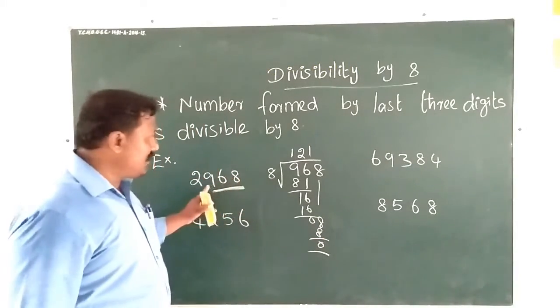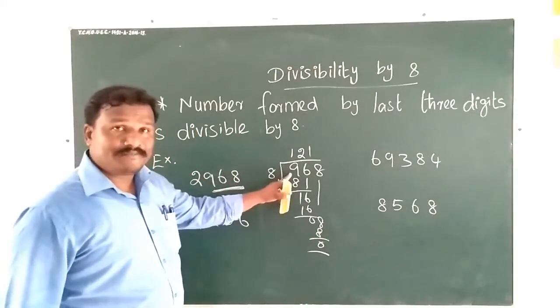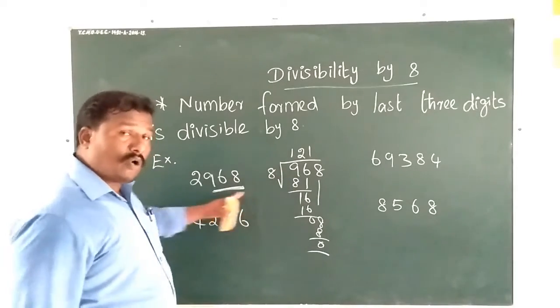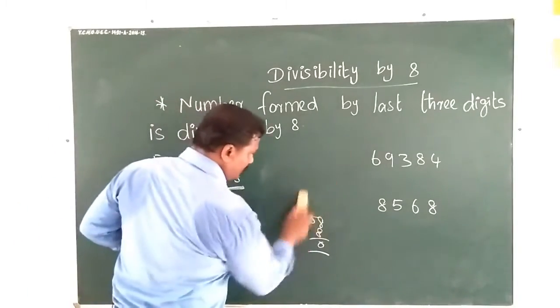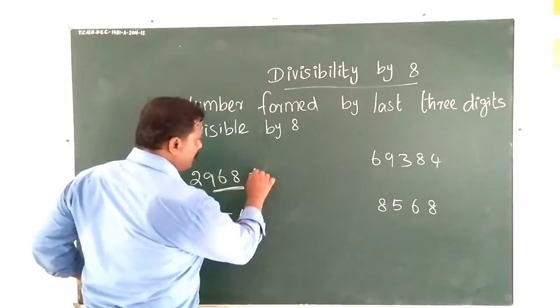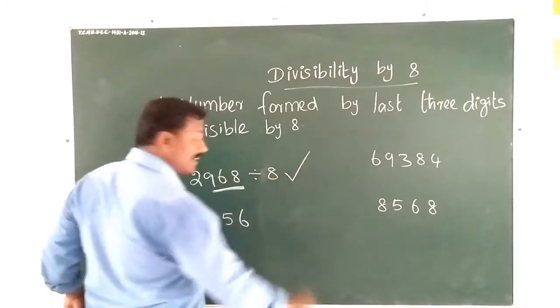So the last 3 digits are divisible by 8, so the whole number is divisible by 8.